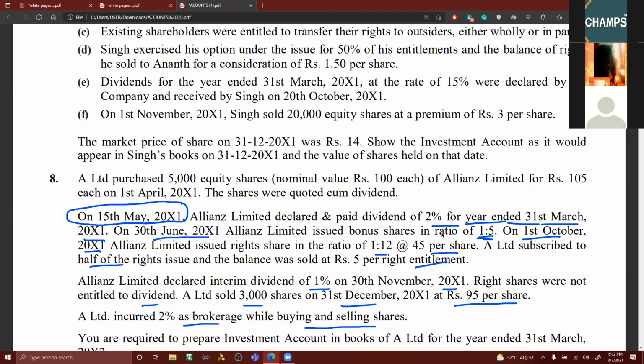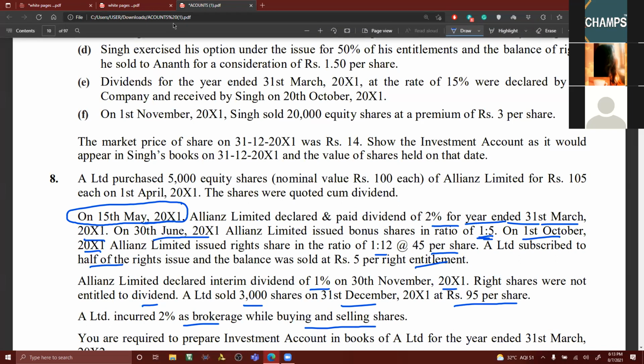Now point number two. You know how to calculate bonus shares, right shares, etc. The one point you should understand is that we have interim dividend in this problem. Interim dividend is to be credited to the income column. We calculate that interim dividend once we have clarity on the number of shares they are holding. So for the time being, we need to start with the heading investment account.